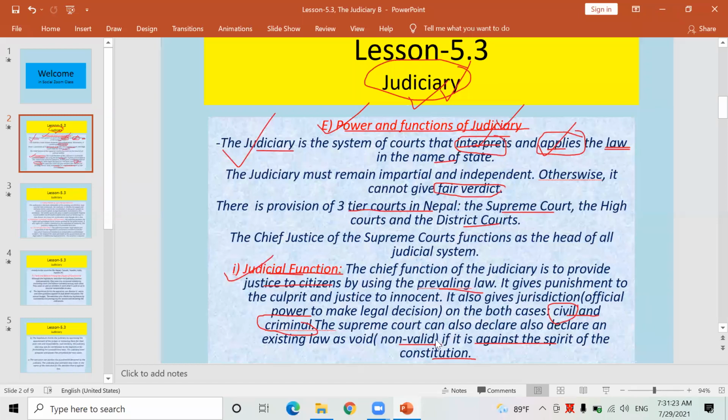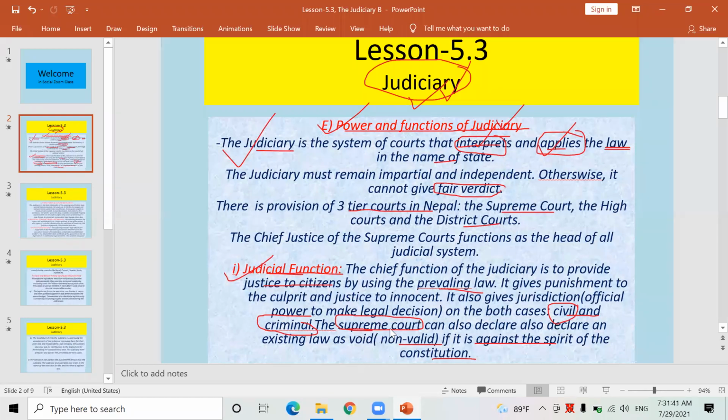This power can be exercised by the Supreme Court, which is at the top of the judicial system. In our nation, there is a judicial hierarchy, and in that hierarchy the Supreme Court is in the top position.